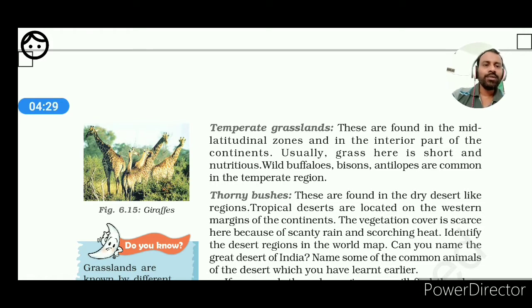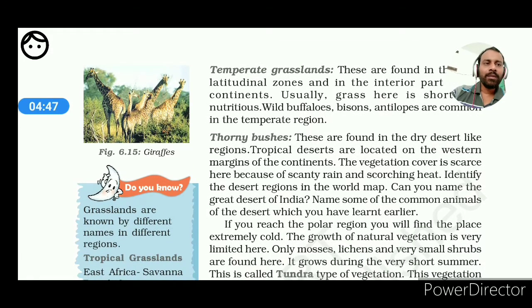Next, we are coming to the thorny bushes. What is the meaning of the thorny bushes? It means such type of vegetation which usually grows in arid and semi-arid regions. What are the specialities of them? There is a speciality of the thorny forest: their leaves usually turn into thorns. What is the reason behind it? Such a kind of adaptation is found in them.